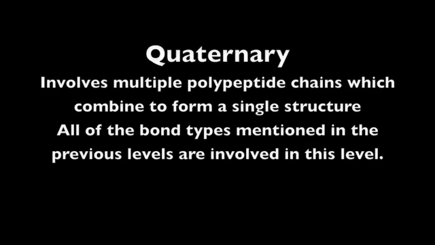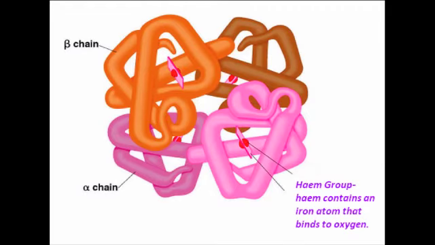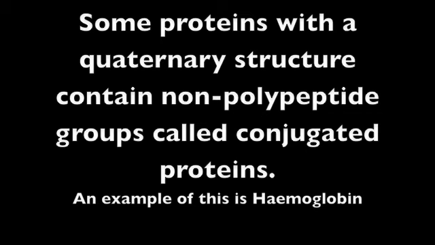The last level is the quaternary structure. This is unique in that it involves multiple polypeptide chains which combine to form a single structure. Not all proteins consist of multiple chains, so not all proteins have a quaternary structure. All the bond types mentioned in the first 3 levels of organization are involved in this level. Some proteins with quaternary structure include prosthetic or non-polypeptide groups. These proteins are called conjugated proteins.